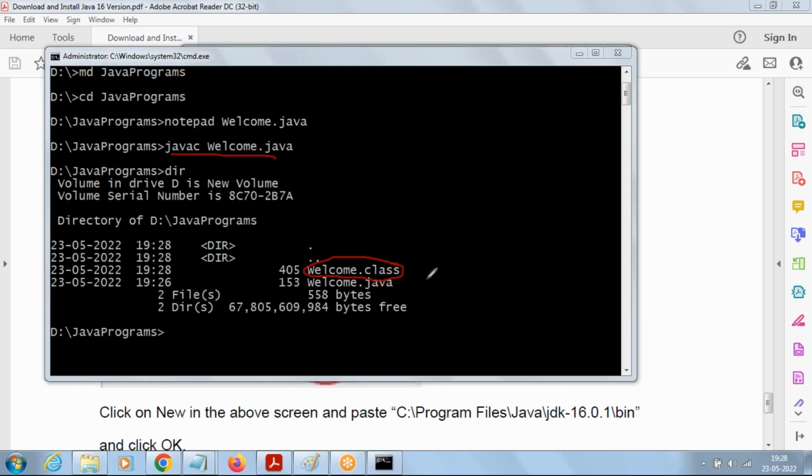What is the use of compiling? Converting your source code into bytecode. Converting your source code into what? Bytecode. Right? That's the meaning of compilation.